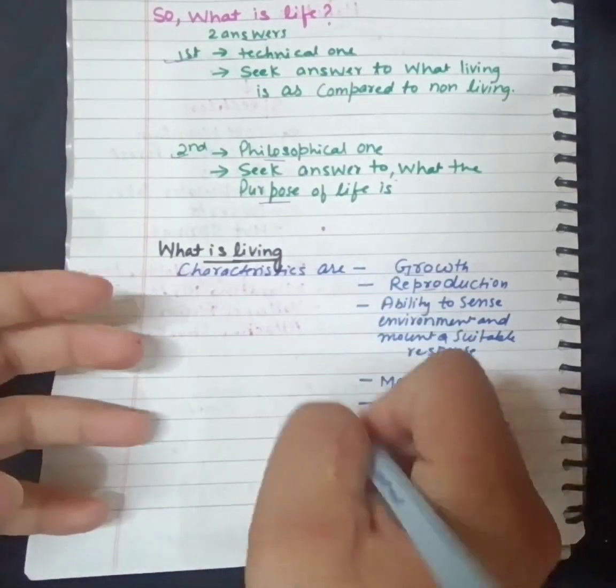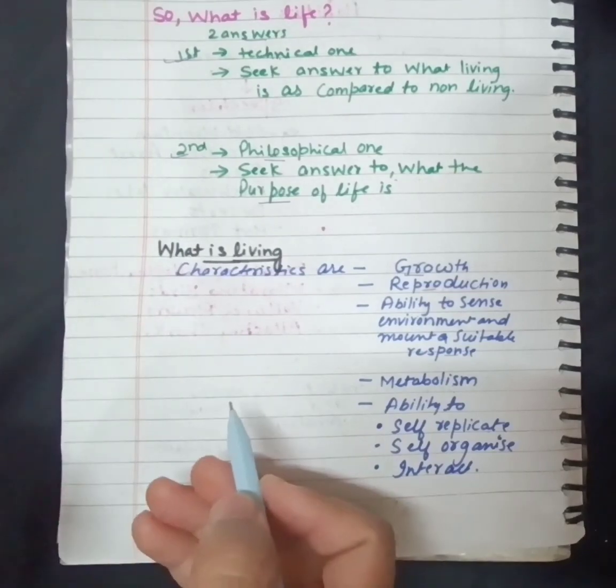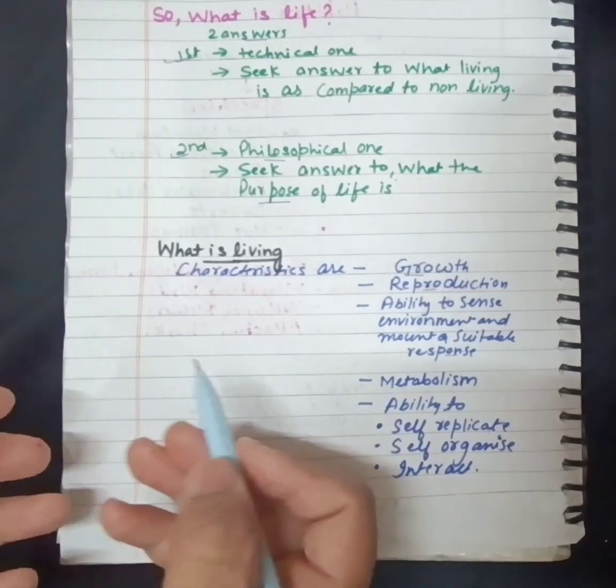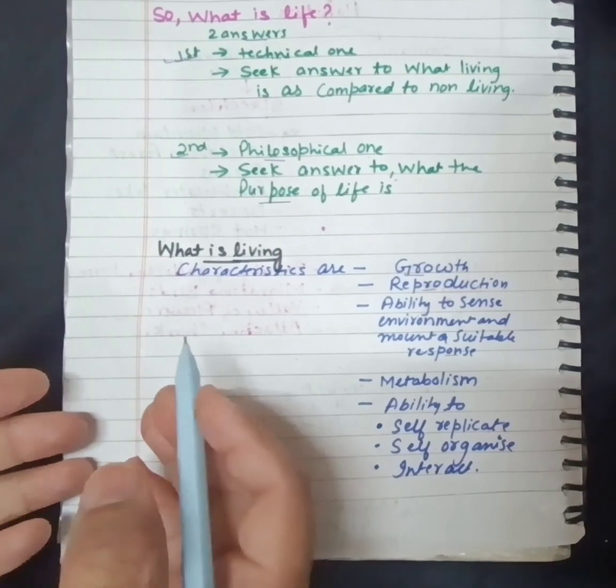Among these characteristic features, some features are defining features and some are characteristic features. So in the next lecture, we'll study which features are defining and which are characteristic for a living organism.